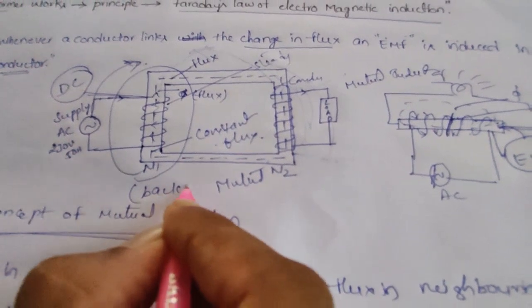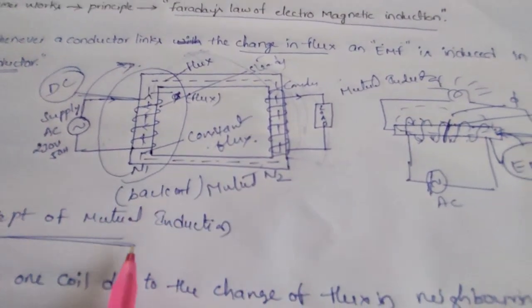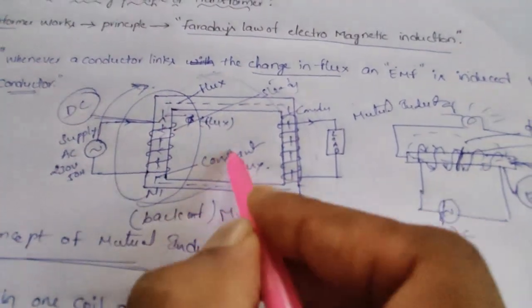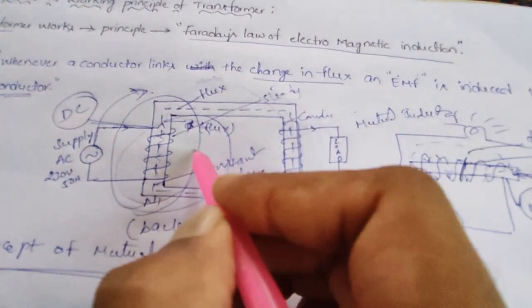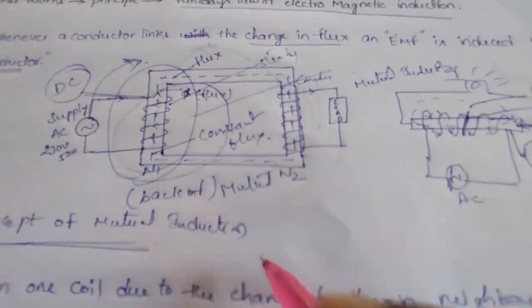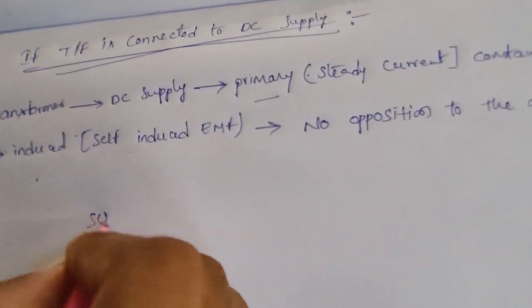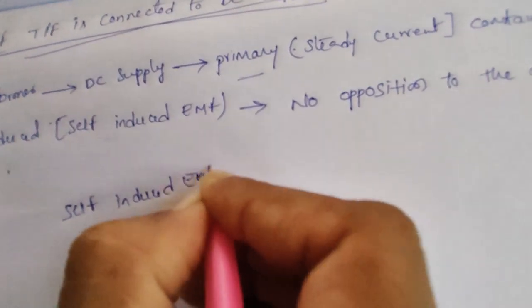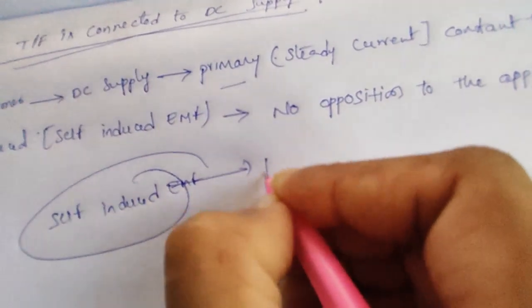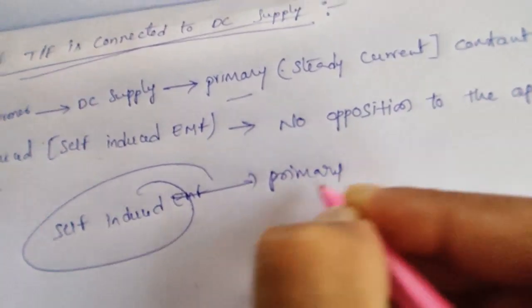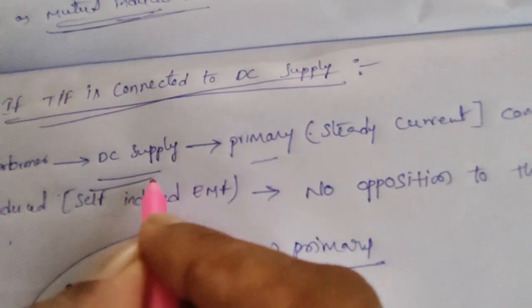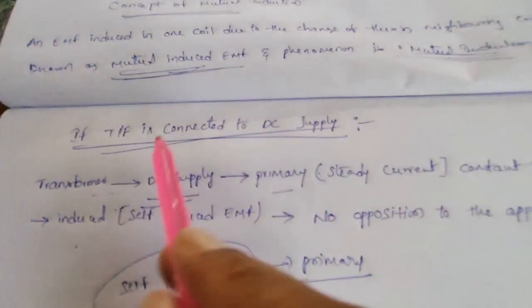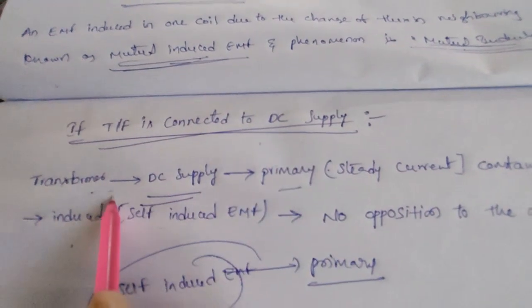Back EMF, that is self-induced EMF, is not produced in the primary winding when we give DC supply to the transformer.